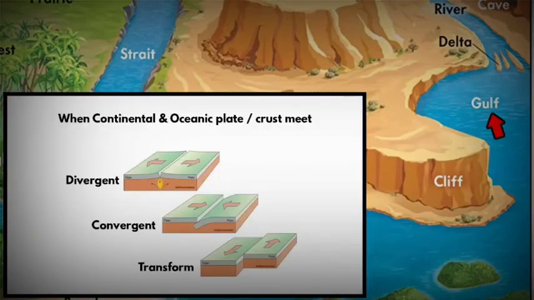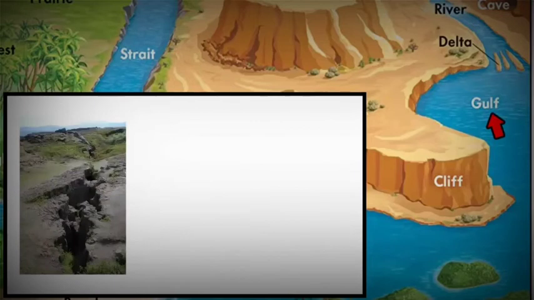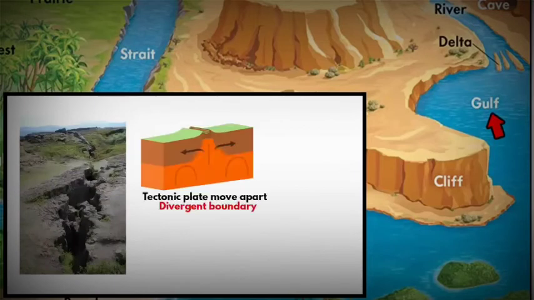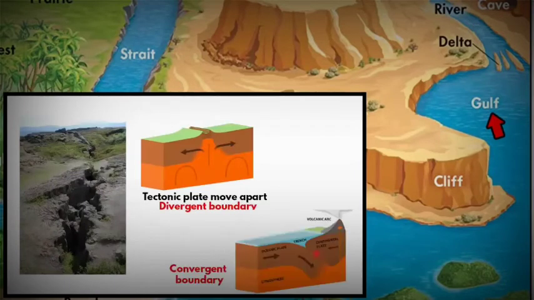Whenever we talk about movement in the Earth's crust, automatically remember those three types of plate boundaries: convergence, divergence and transform. When Earth's tectonic plates crack or break apart, or when one plate goes under another, these are the ways how a gulf is formed.